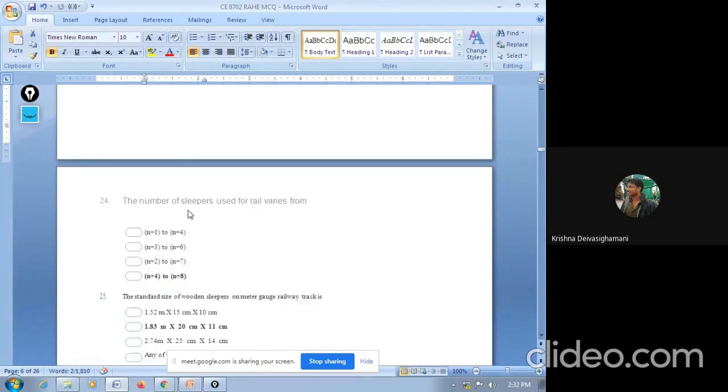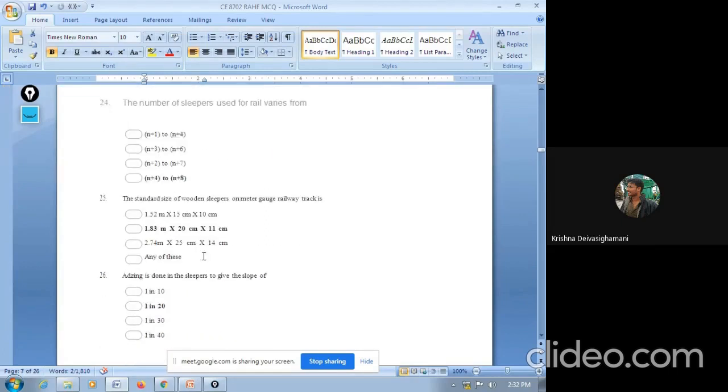Next question. The number of sleepers used for rails varies from. So these are some of the formulas we know for calculating rail density: N plus 1 to N plus 4, N plus 3 to N plus 6, N plus 2 to N plus 7, and N plus 4 to N plus 8. In India, we generally use N plus 4 to N plus 8. That we know.